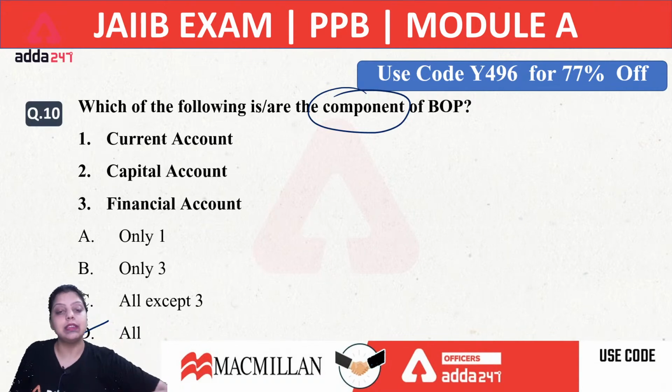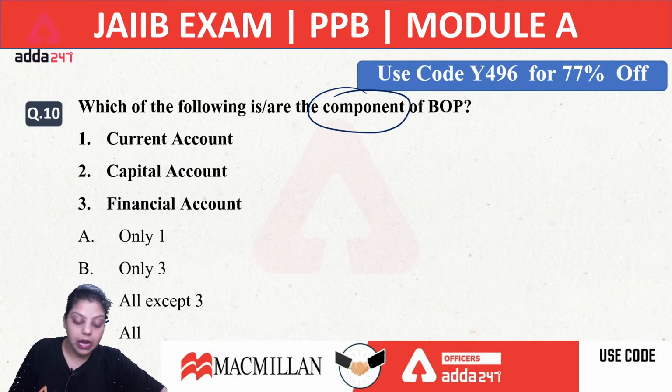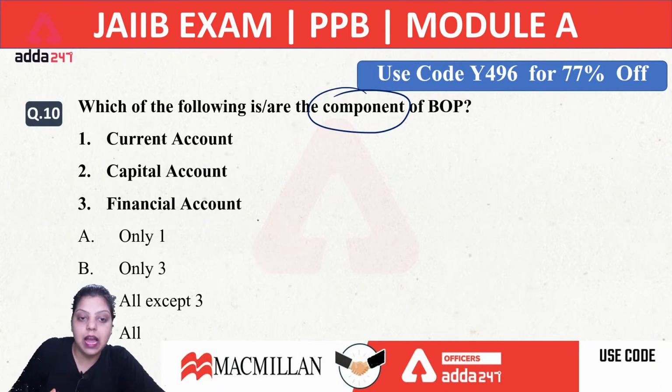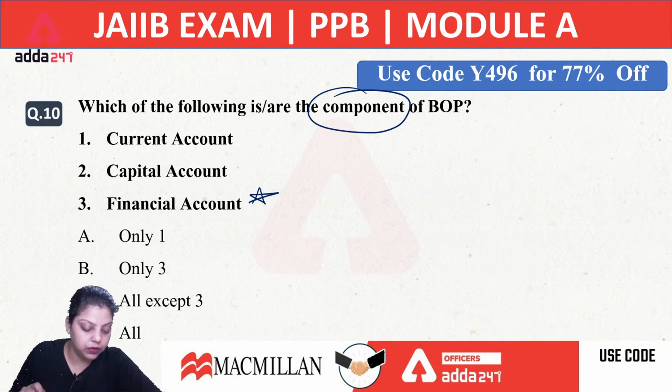These are also known as elements of balance of payment, also known as accounts of balance of payment, and also known as components of balance of payment. So all three are correct: current account, capital account, and financial account. The latest added component is financial account, added by the IMF, International Monetary Fund. The right answer will be D.